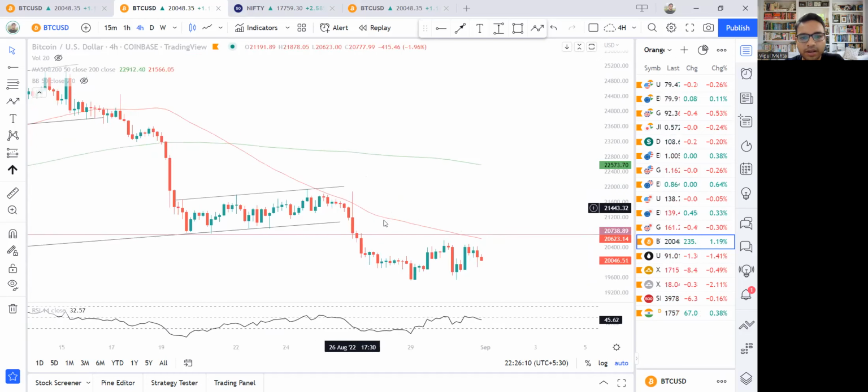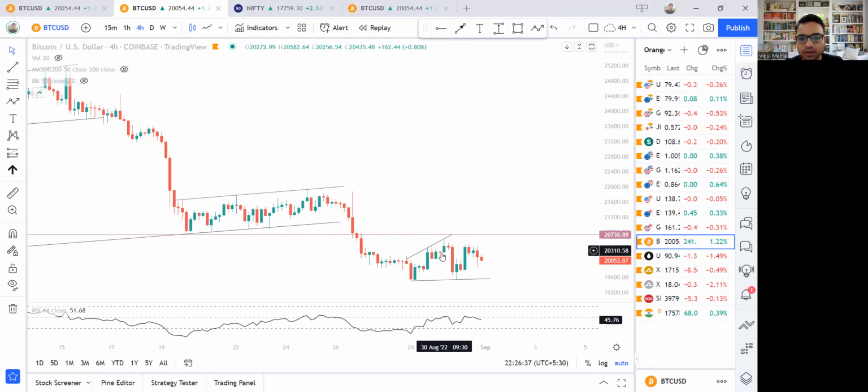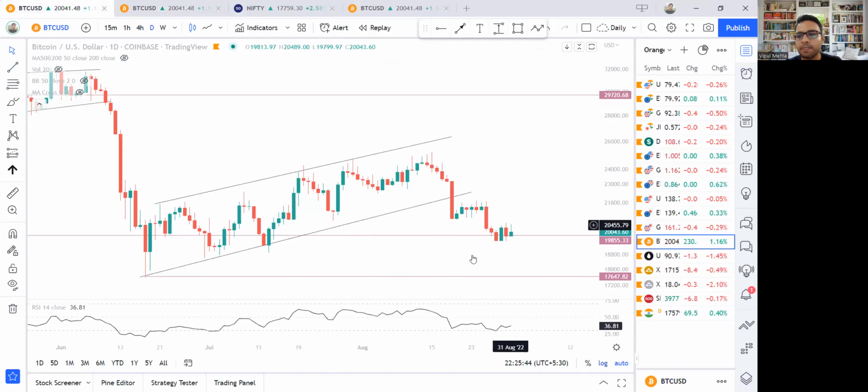If we break away from this 50 on the upward side, then some kind of bullish pressure buying can come and take the price further up. But if this 50 is respected, then a further fall is clearly expected. Based on this particular price action, it looks like this 50 may be respected, although it's an unclear price action. We cannot say anything for sure looking at this price action. Just wait and watch.